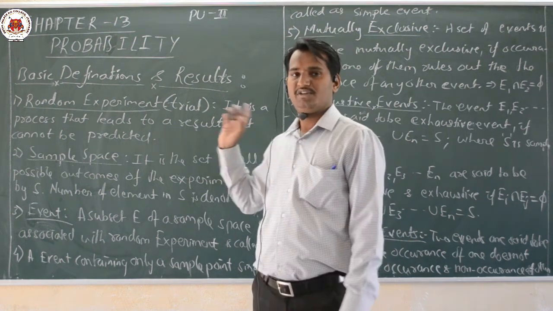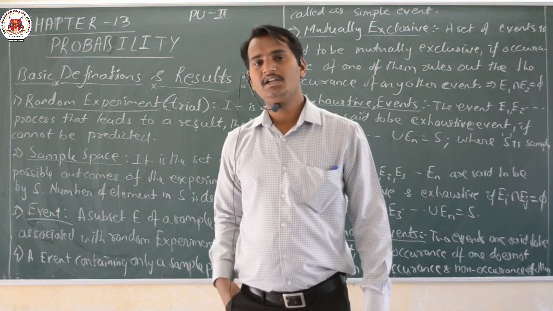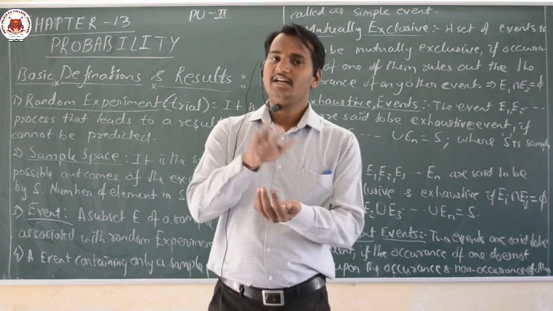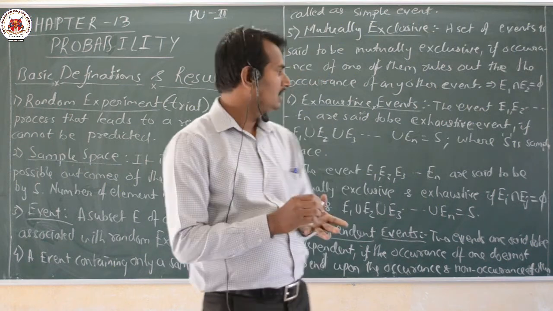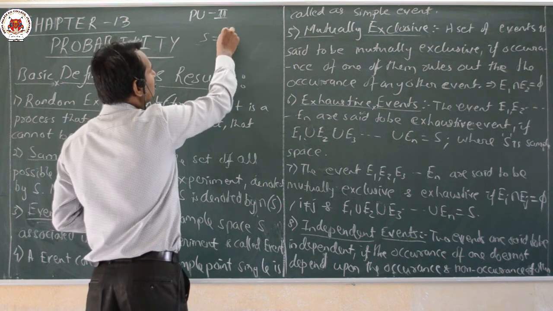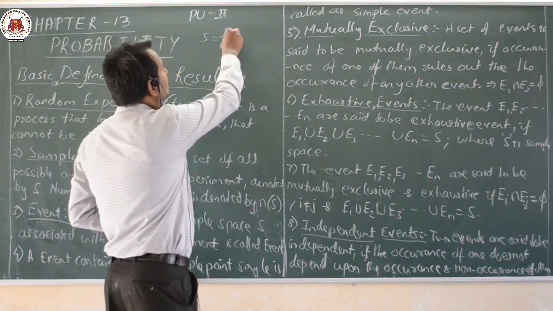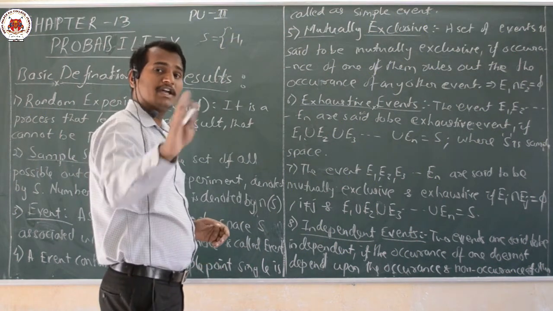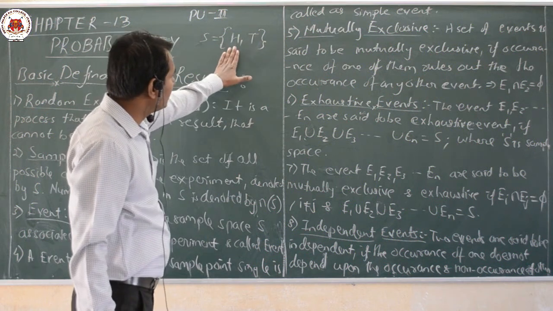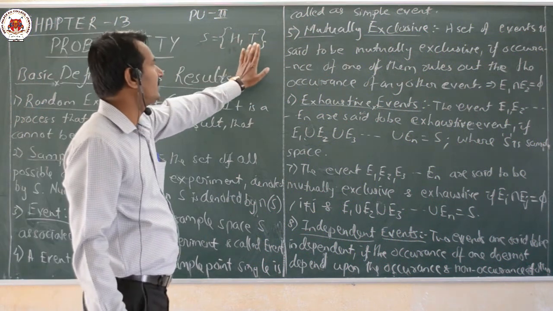Now what do you mean by sample space? Let me explain very clearly. For example, if you toss a coin, what happens? I may get either head or tail. Sample space means what? How many outcomes will be there in tossing a coin? One is I will get head, or either I may get tail. Only 2 possibilities are there. I am naming it as head or tail. Only 2 possibilities are there, that is, one is head and one is tail.